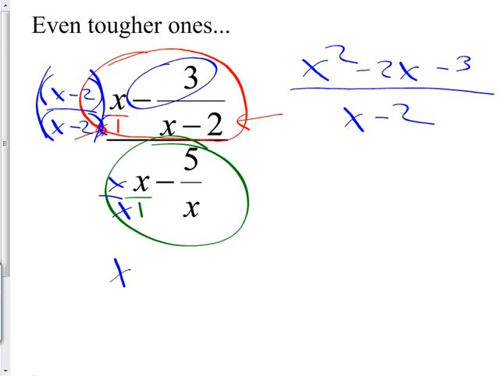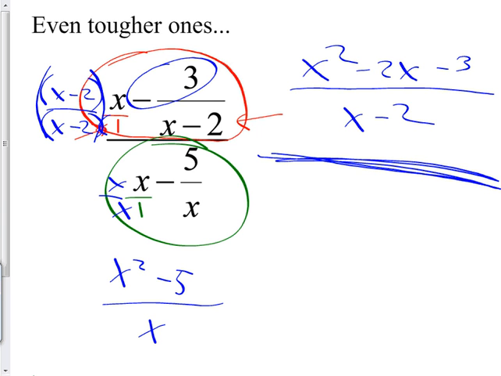On the top, I'll have x squared minus 5. On the bottom, the common denominator was x. So now I'm just going to move that over here. And now I have a great big fraction. Here's the middle part of the fraction, and the bottom is x squared minus 5 over x. Now I have a fraction over a fraction. Now I can flip and multiply.